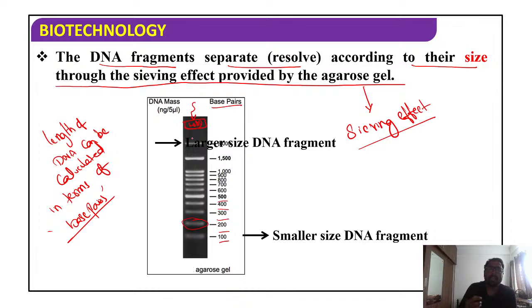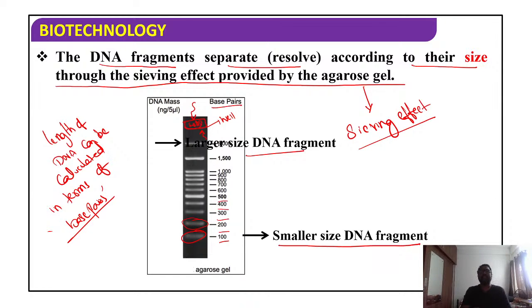Students, I told you already, the separation is happening based on the size, right? Once the separation is happening based on the size, as you know, larger DNA fragments will form the band very close to the well. This is called a well. At the same time, you can see smaller size DNA fragments. They form the band far away from the well.